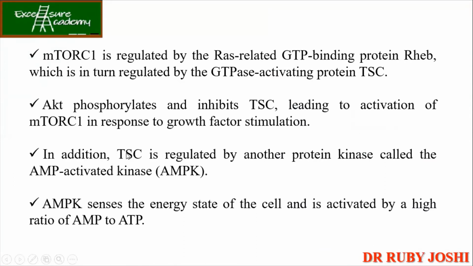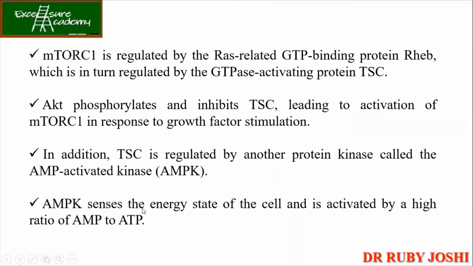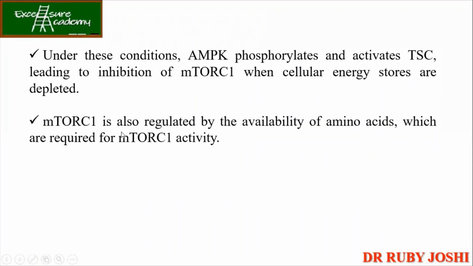And then in addition, it is also regulated by another protein called the AMP activated kinase, that is AMPK. So whenever low energy is there, it is going to activate the TSC. Okay. Now, AMPK can sense the energy state of the cell and it is activated by a high ratio of AMP to ATP. इसका मतलब क्या? AMP when it is high, it means you don't have energy and you need it. Okay. Now under these conditions, AMPK phosphorylates and activates the TSC, leading to inhibition of mTOR C1 when cellular energy stores are depleted.